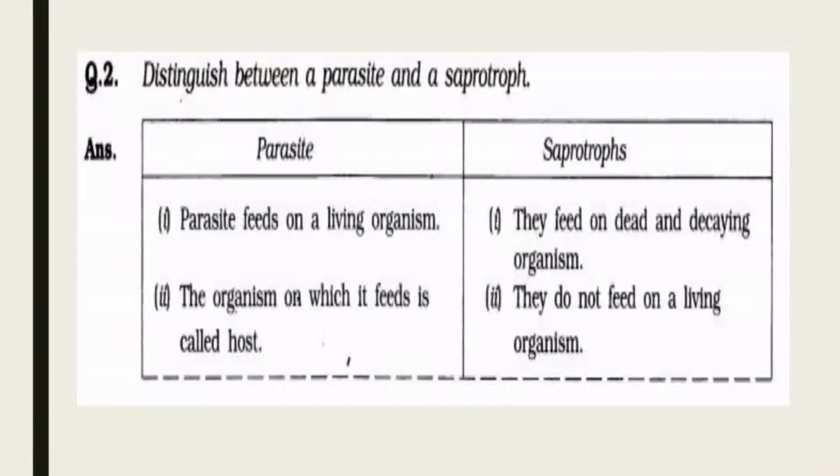Now the second question is, distinguish between a parasite and a saprotroph. Before distinguishing between parasite and saprotrophs, let's remind you what a parasite and what saprotrophs are. First, parasite, it means a parasitic plant. Parasitic plants are plants that obtain their nutrients from other plants.